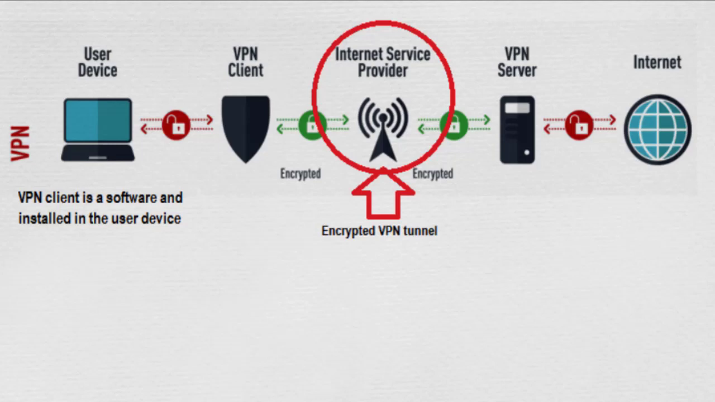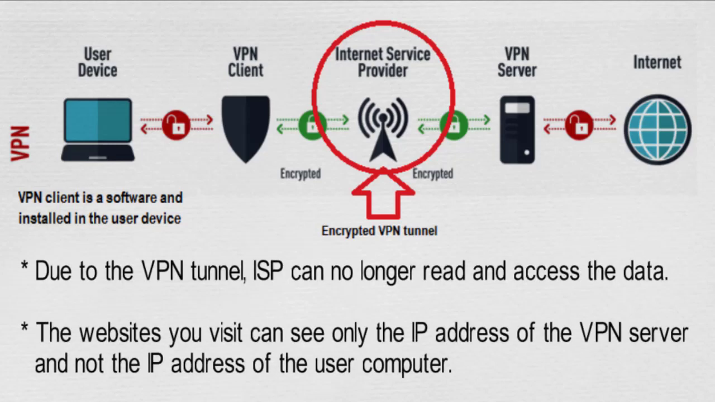Your traffic still passes through your ISP, but your ISP can no longer read it or see its final destination. The website you visit can see only the IP address of the VPN server and not the IP address of the user computer. So to understand easily, take it stepwise as you can see in the figure.